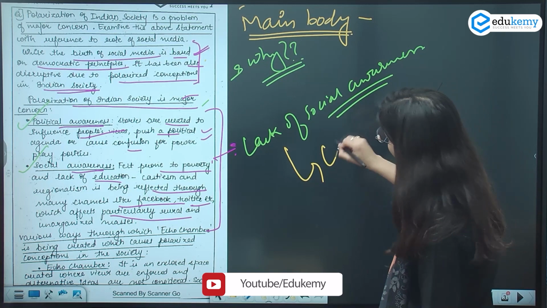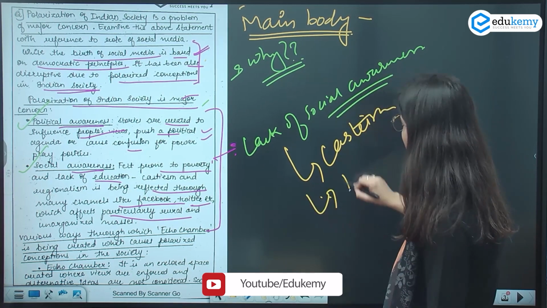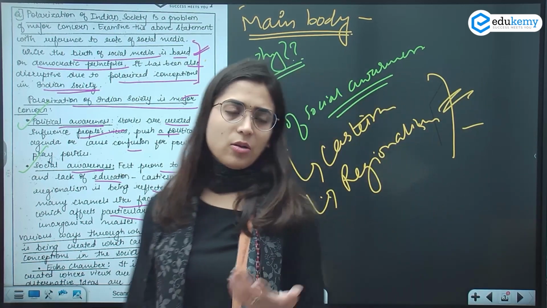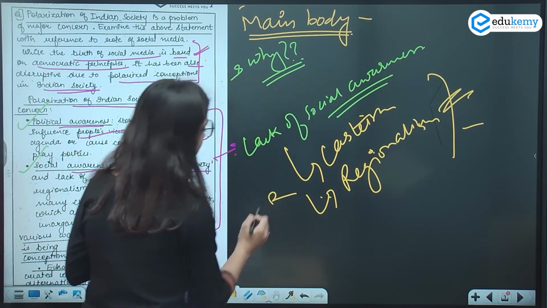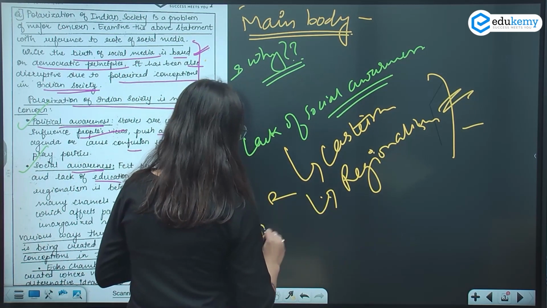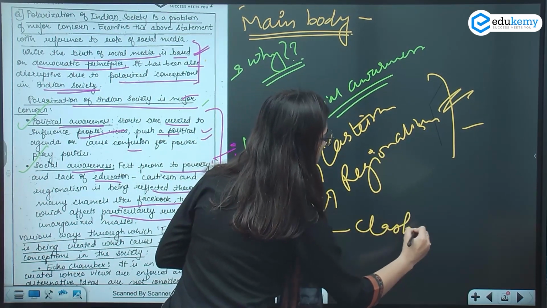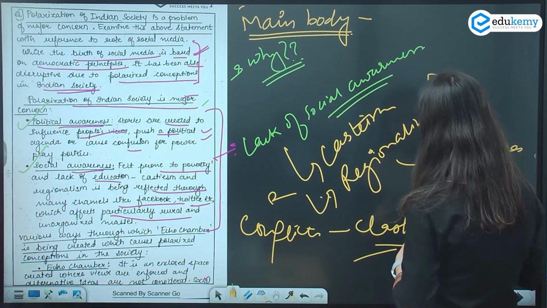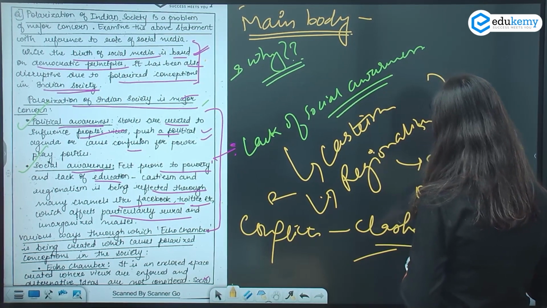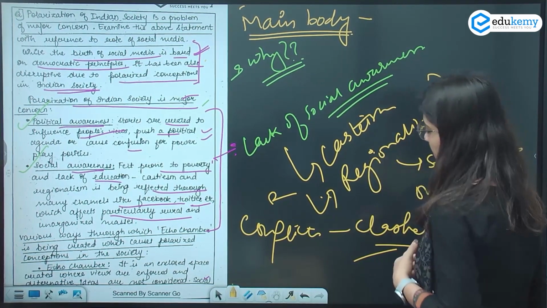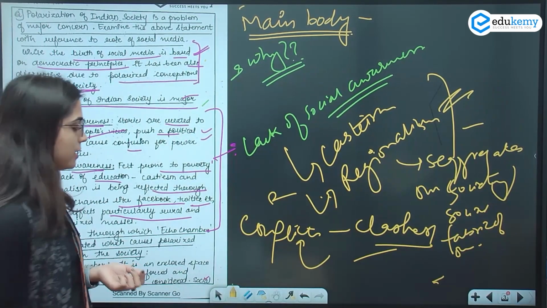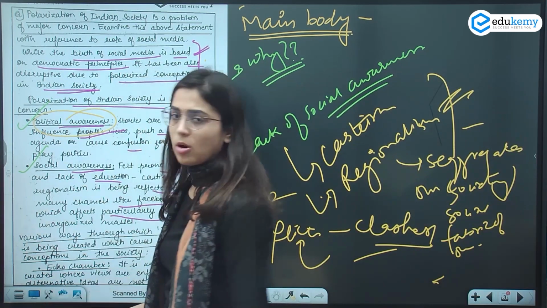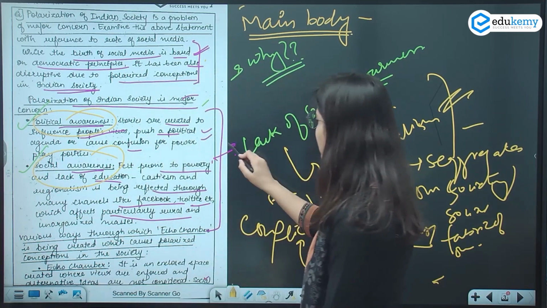It means abhi bhi in India, casteism, regionalism, etc. these things dominate in our society, and ऐसा कुछ भी इंसिडेंट या कुछ भी होता है तो ये संभावनाओं में यहाँ बह जाते हैं. एंड व्हाट हैपेंस, क्या होता है, कॉन्फ्लिक्ट्स होते हैं, क्लैशेस होते हैं. ठीक है, ये क्या करता है, इट डिवाइड्स आवर सोसाइटी, इट सेग्रीगेट्स आवर सोसाइटी और द सोशल फैब्रिक of our society. ठीक है, and what happens, it creates conflict. ठीक है, it creates clashes among people. ठीक है, so that is why it's a major concern, because most of us are not politically aware, most of us do not have social awareness. That is why it becomes dangerous for us.